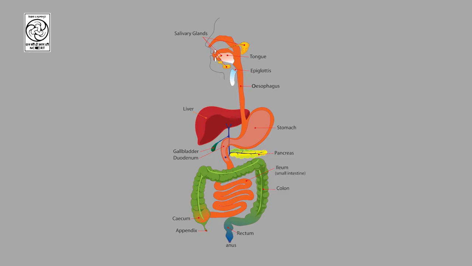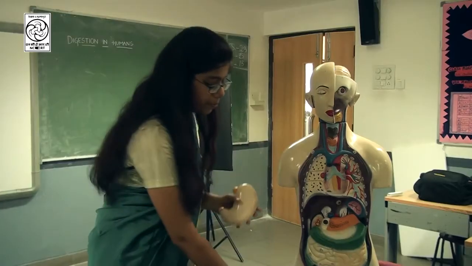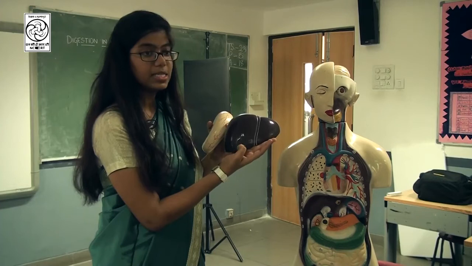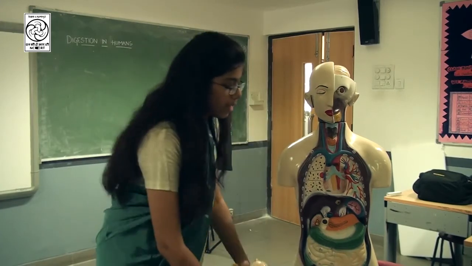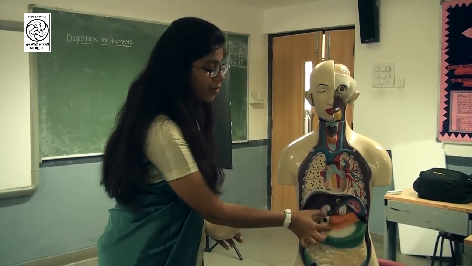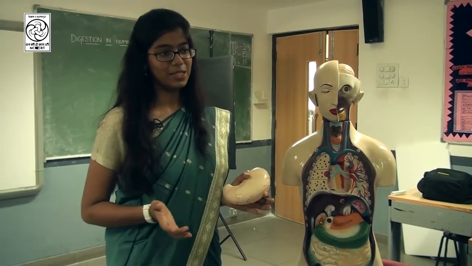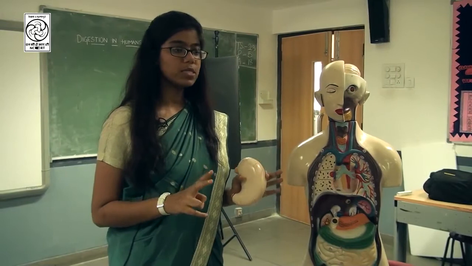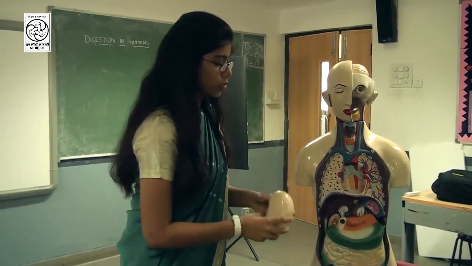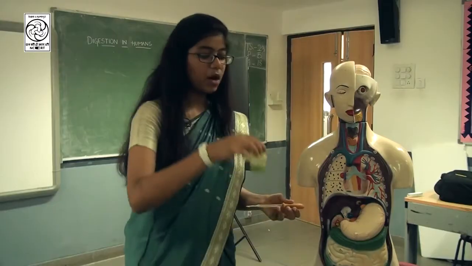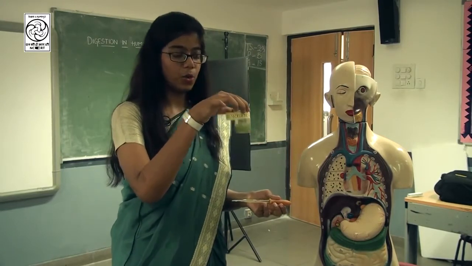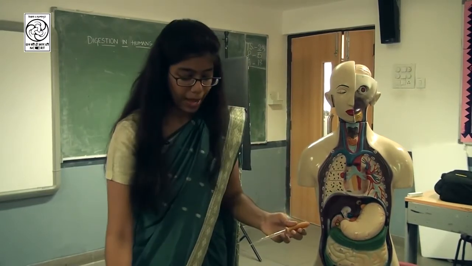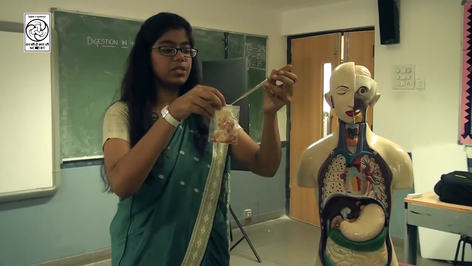The liver secretes liver juices, and the gallbladder secretes bile juice. Along with that, the pancreas secretes pancreatic juices, right? So we have two juices, first bile juice and second pancreatic juice. So now we can add pancreatic juice also. The juice from the pancreas also helps in digestion.